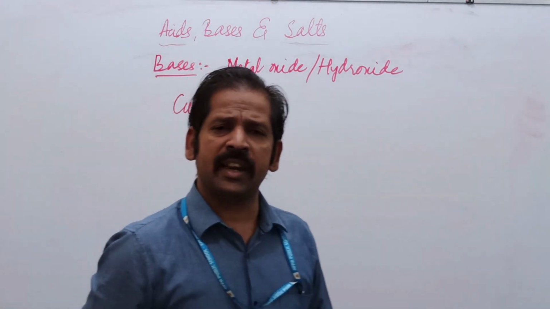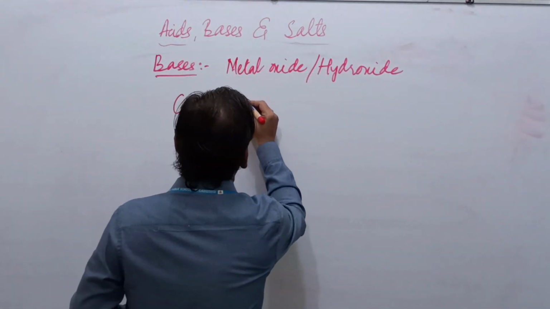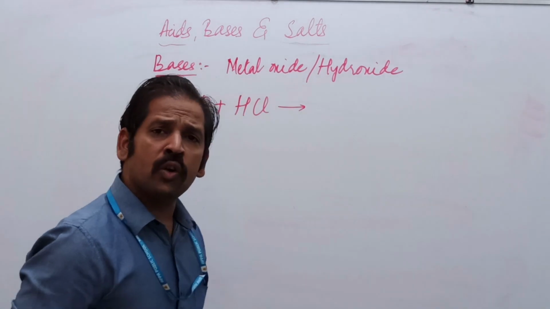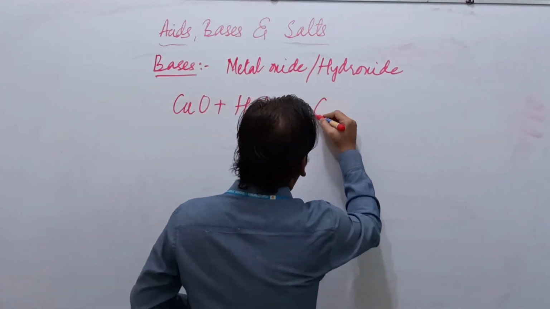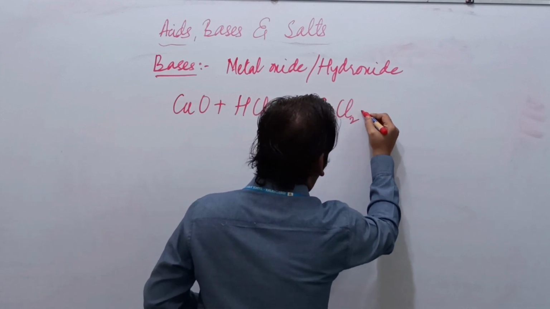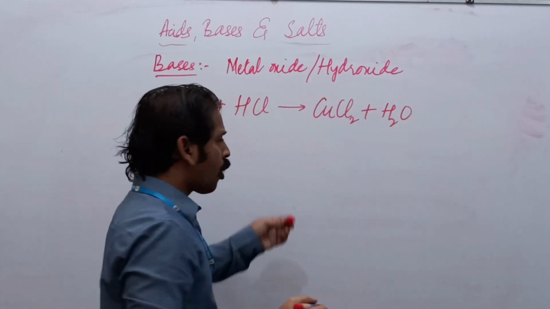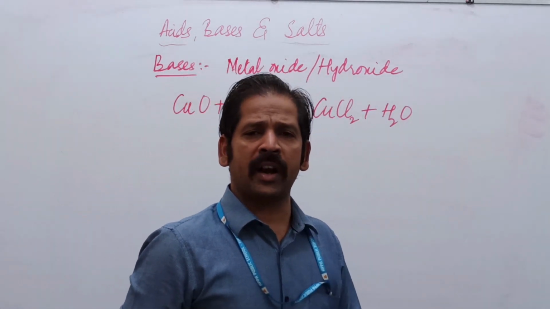Copper oxide is reacting with the hydrochloric acid to form copper chloride and water.